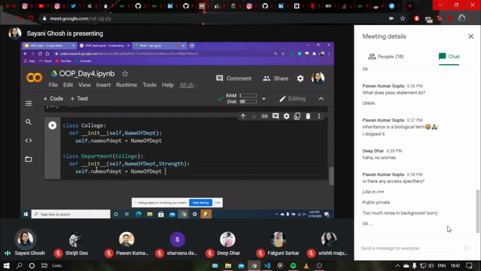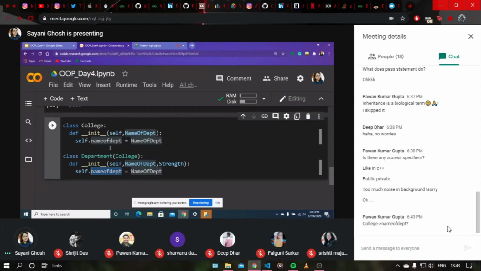I cannot directly do this, because if I do, I will create another attribute with the same name as in the parent class. This will become a personal attribute of department and not an inherited attribute.